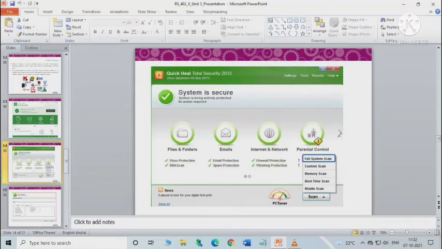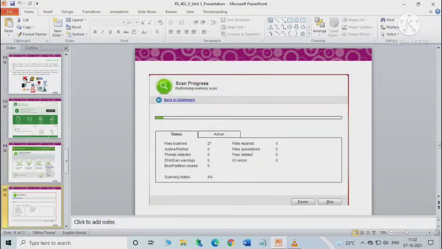A pop-up menu appears with some options here. If you want to scan any particular file or folder, select the custom scan option. If you want to scan the whole computer, select the full system scan option.